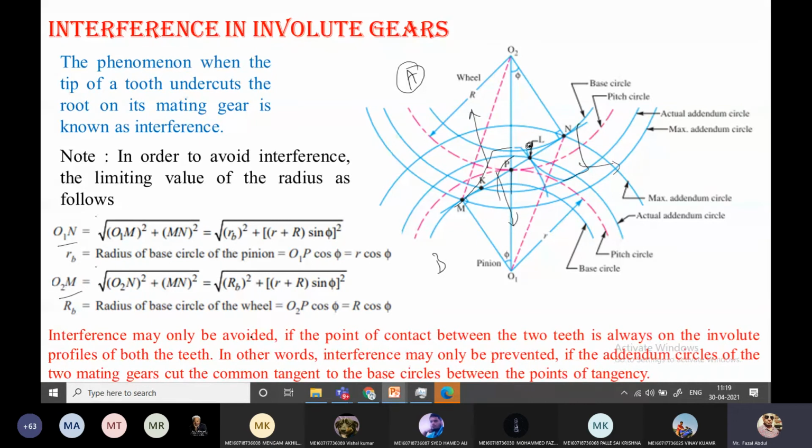Another condition is that interference can be avoided only if the point of contact between the two teeth is always on the involute profile of both teeth. In other words, interference can be prevented only if the addendum circles of the two meeting gears cut the common tangent to the base circle between the points of tangency. Whenever we design gears, we have to remember this, and design them so as to overcome interference.